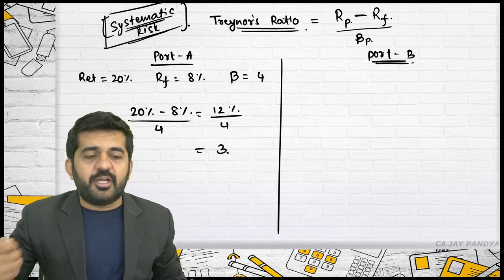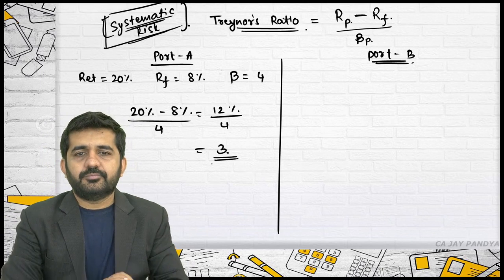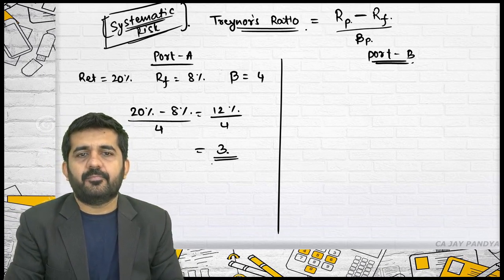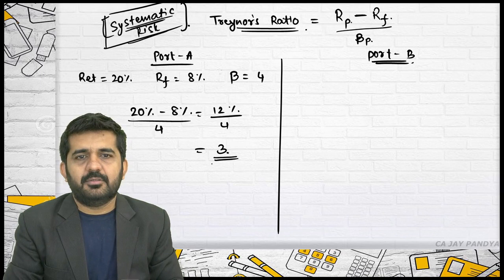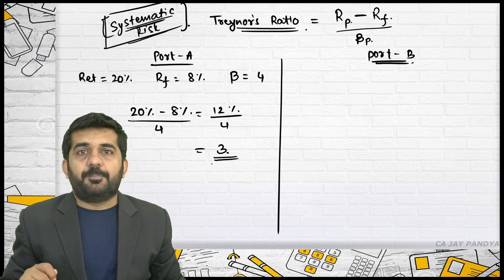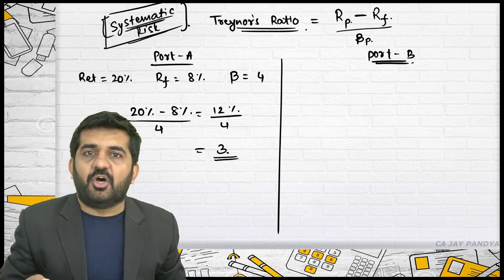Can any student help me out? What does this 3 mean? Any student? For 1 unit of beta, 3% rate of return in excess of the risk-free rate of return. Is it alright? Yeah, your answer is correct. For per unit of beta, you are getting 3% rate of return.